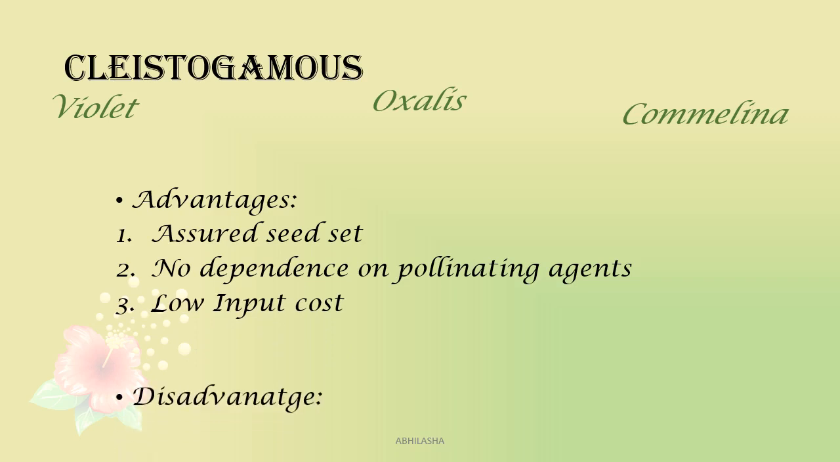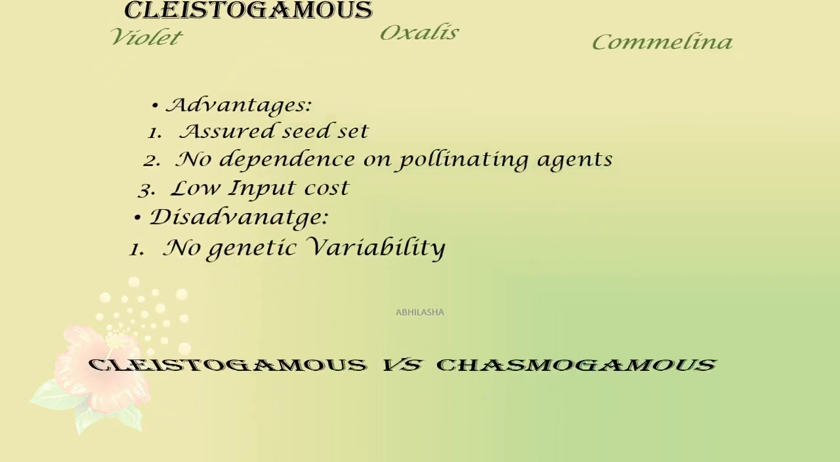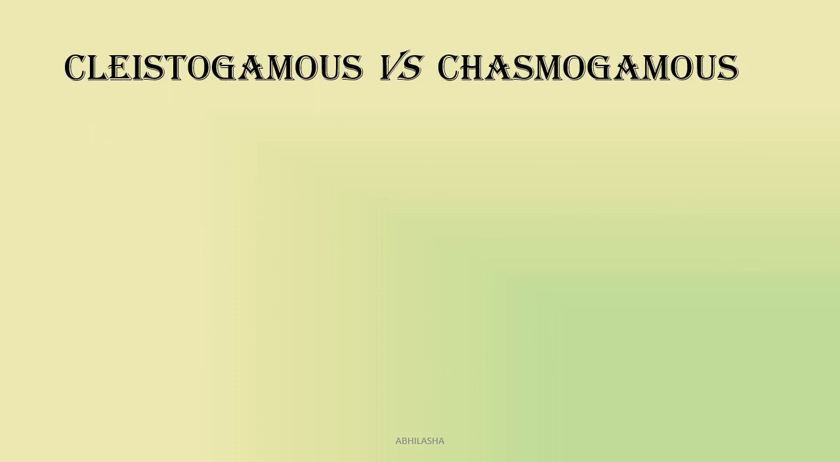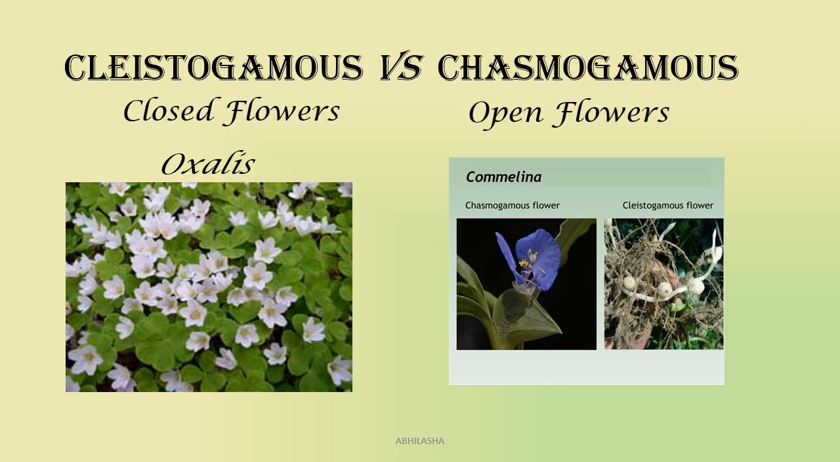So low input cost, but there are disadvantages, and the major disadvantage of cleistogamous flowers is that there is no genetic variability, since the male and female gamete both are derived from the same plant. In contrast to cleistogamous, the open flowers are known as chasmogamous. Both Oxalis and Commelina bear cleistogamous as well as chasmogamous flowers. So cleistogamy is sort of plan B for these plants, just in case chasmogamous flowers fail to pollinate.